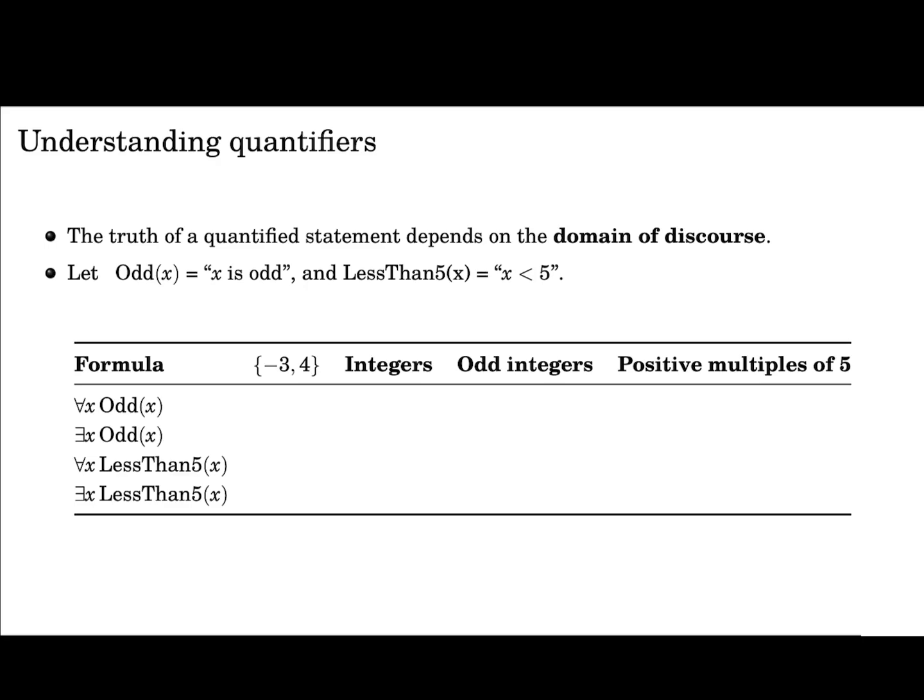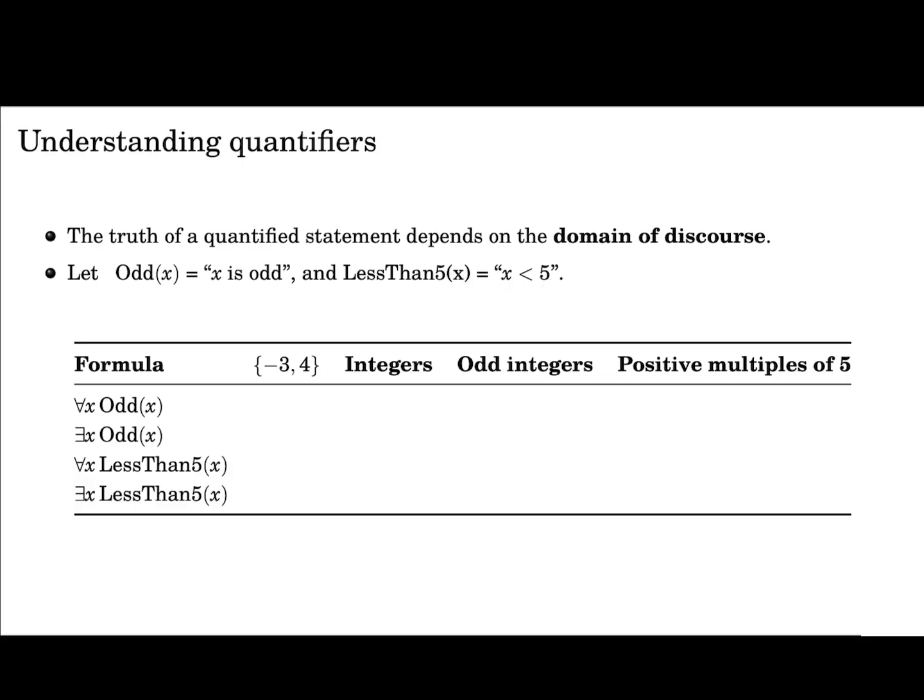The truth of a quantified statement depends on the domain of discourse. So let's see an example of that. Consider these two predicates. Consider the predicate odd of x to mean x is odd, and less than 5 of x to mean that x is less than 5.